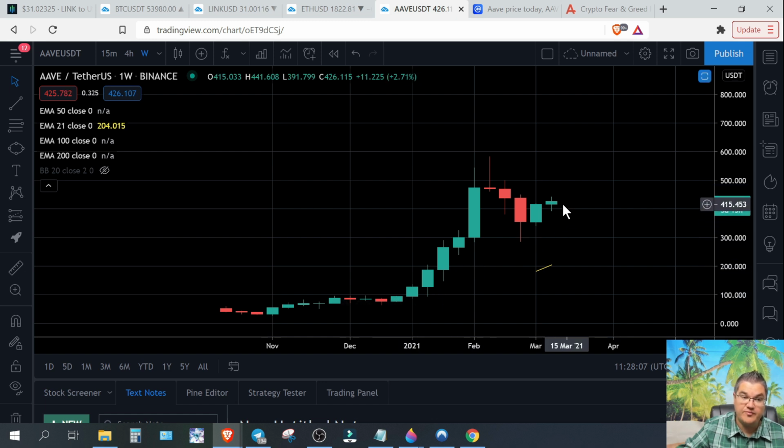So far, we've remained unbroken. If you see us breaking down below this level, this is your key level, 352, 350. If you see bodies of candles closing down here, then we're probably in a cool off. Bitcoin is likely also cooling off, the whole crypto market. We need the DXY, the US dollar currency index, to come back down. It's close to making a decision whether it's going to blow up or get rejected by the next moving average.